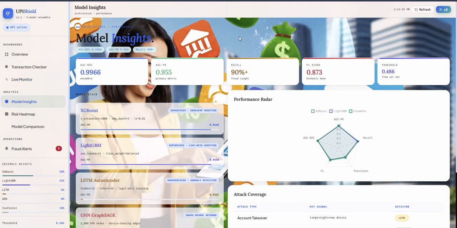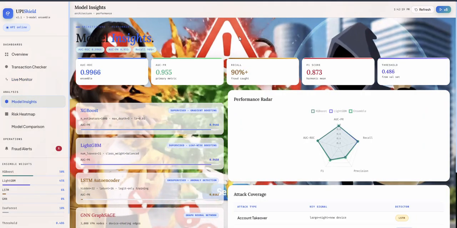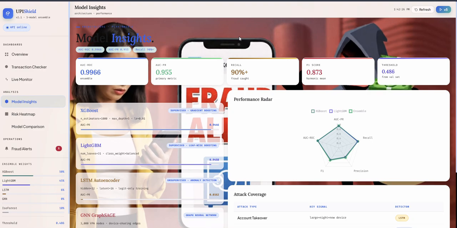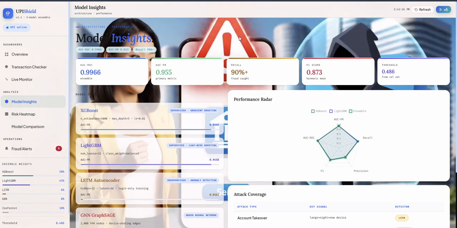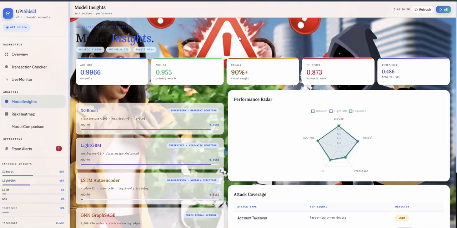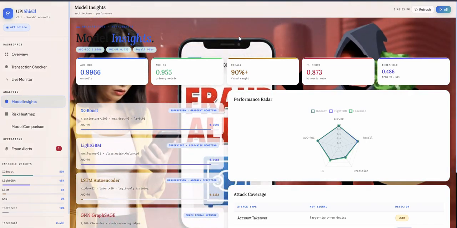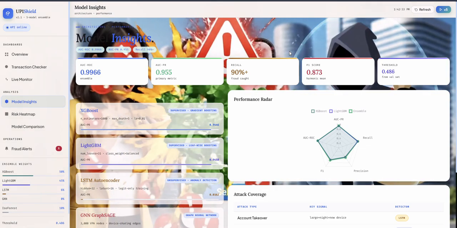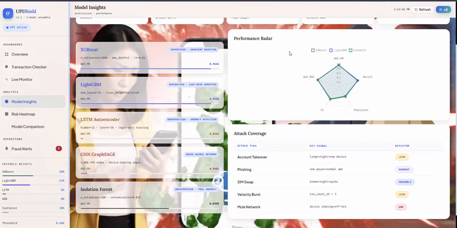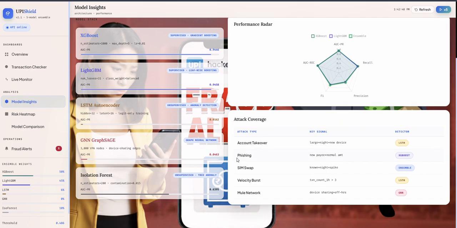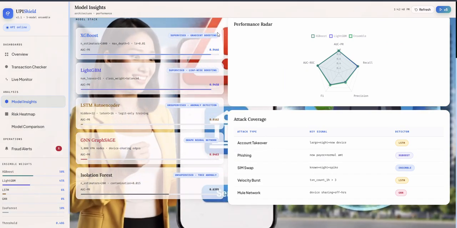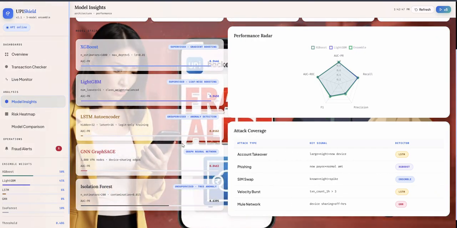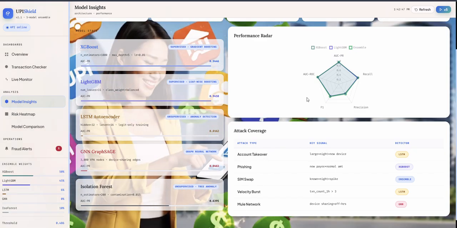So here we have documented how the model actually performs. The ensemble model was able to achieve an AUC ROC of 0.99, AUC PR of 95%, and recall of above 90%, which is a very good number for a fraud detection project. And also we can see the individual model outputs right here. Yeah, that's it.